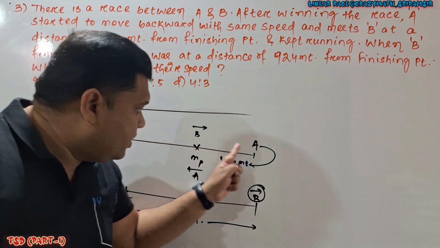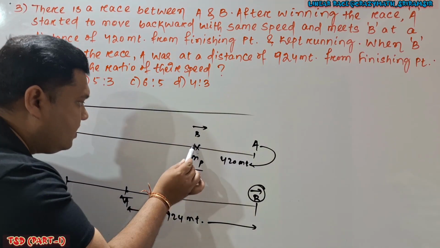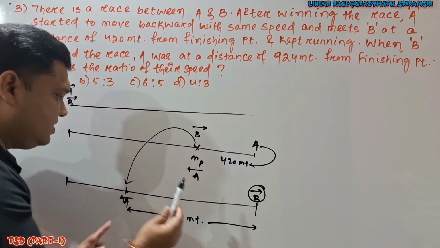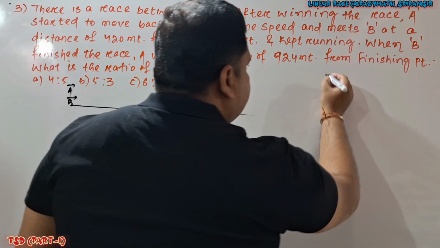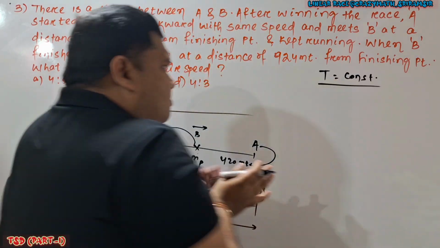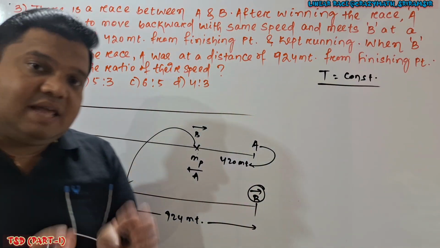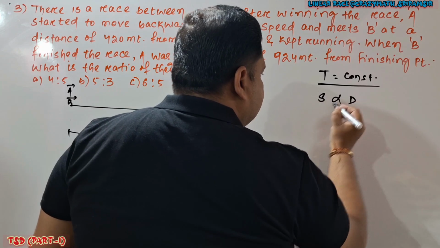B covers this point to this point, and at that time A covers this point to this point, 504 meter. So time is constant here, and whenever time is constant, normally in a linear race, time is always constant, so speed is directly proportional to distance.